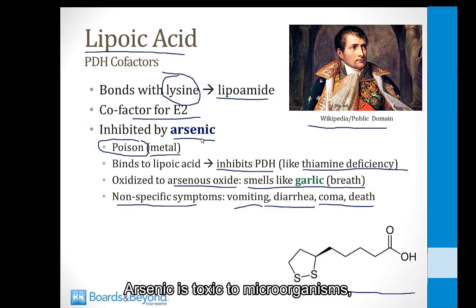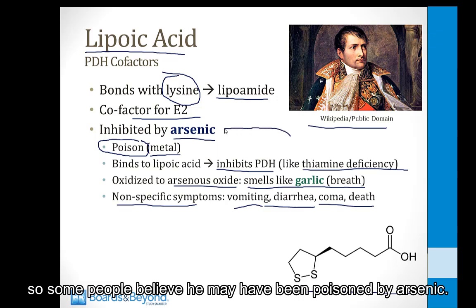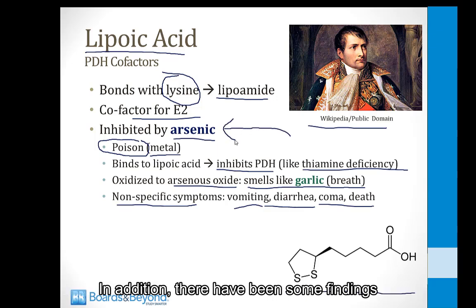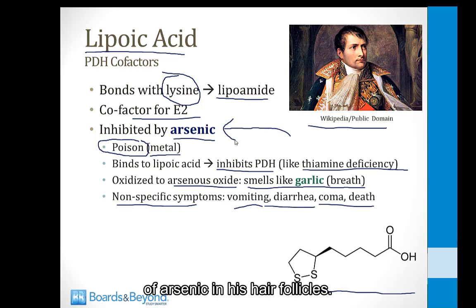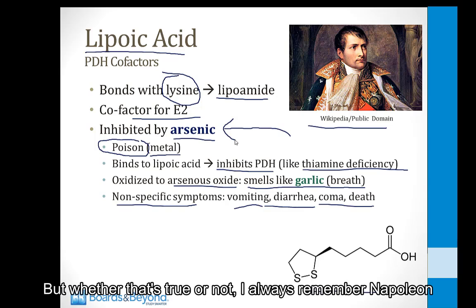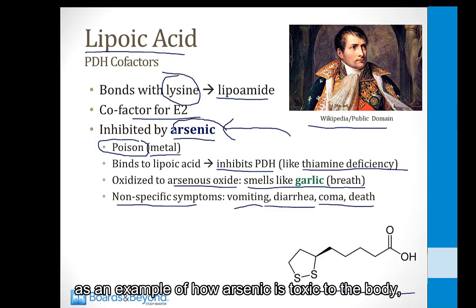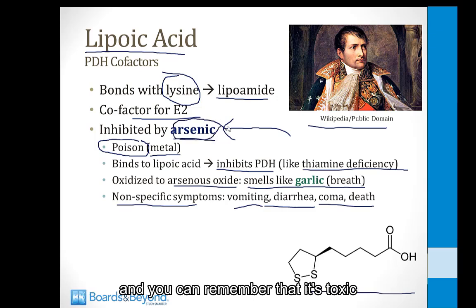Arsenic is toxic to microorganisms, so it slows down the breakdown of tissue, and when they exhumed Napoleon's body, it was relatively preserved. So some people believe he may have been poisoned by arsenic. In addition, there have been some findings of arsenic in his hair follicles. But whether that's true or not, I always remember Napoleon as an example of how arsenic is toxic to the body, and you can remember that it's toxic through binding to lipoic acid.